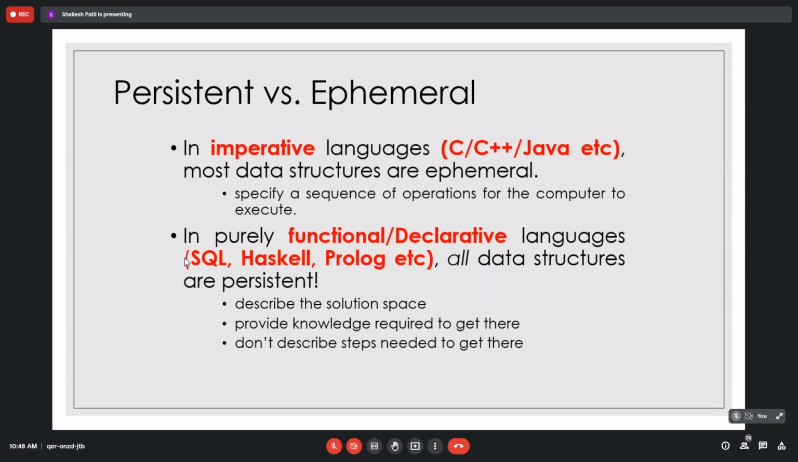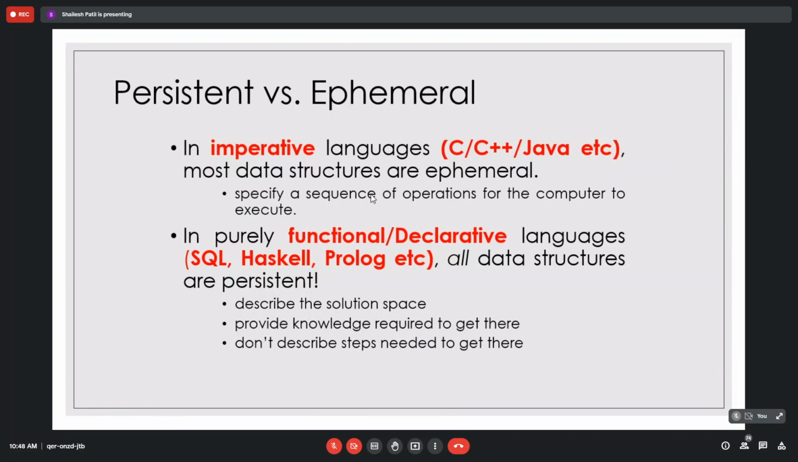So I think this statement is incorrect. Imperative languages like C, C++, Java, their data structures work as ephemeral. Purely functional declarative data structures, which specify the sequence of operations to execute, are functional, so they are persistent. The solution space provides the knowledge required to get there and doesn't describe it step by step.